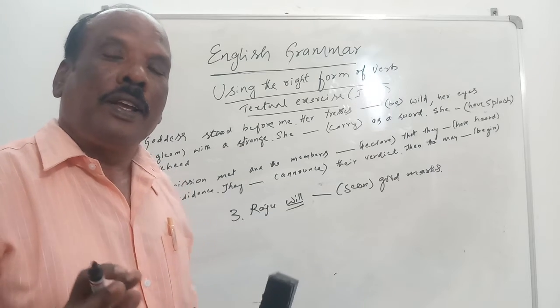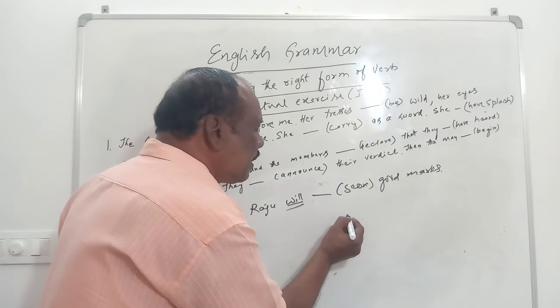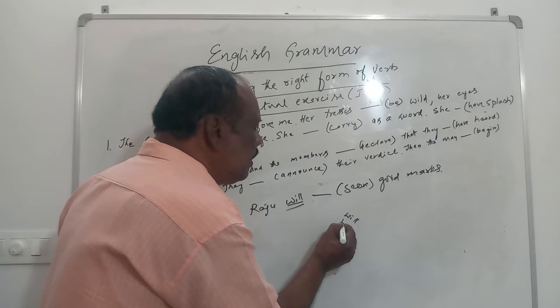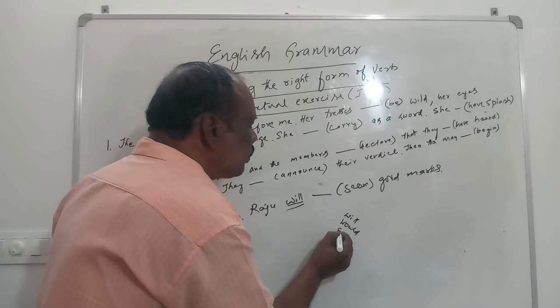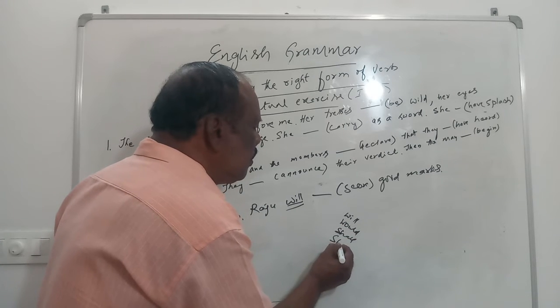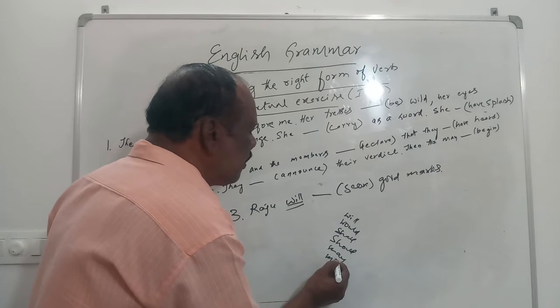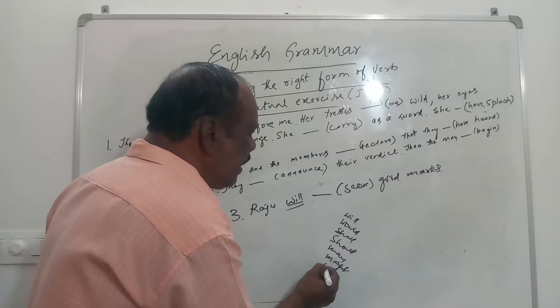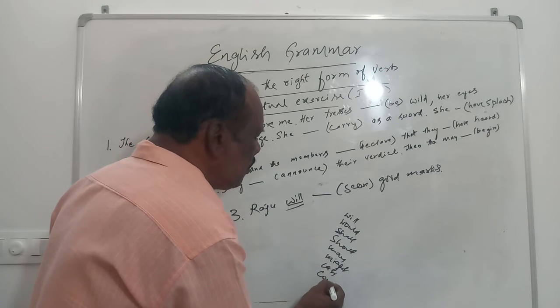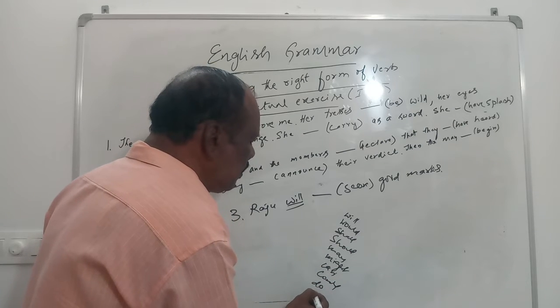Please understand, whenever you come across any one of these: will, would, shall, should, may, might, can, could, do, does, did.